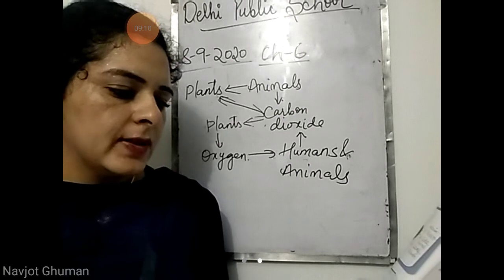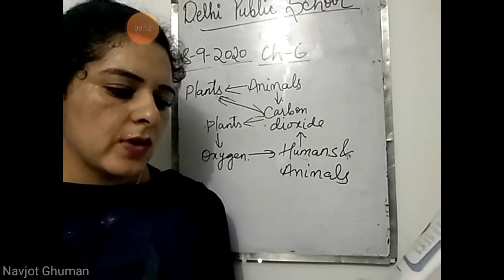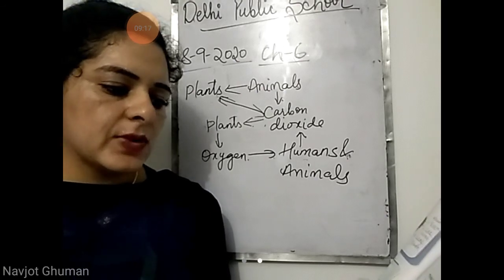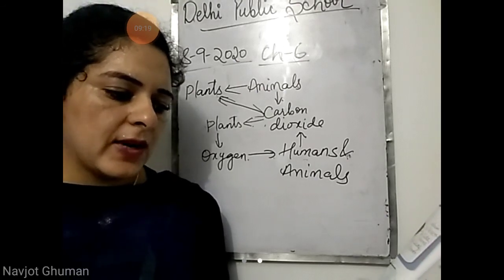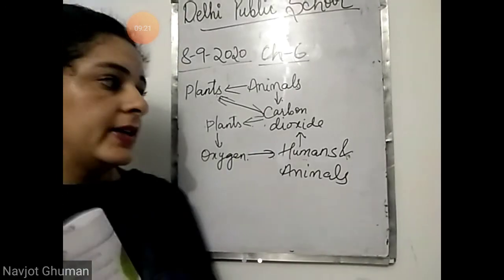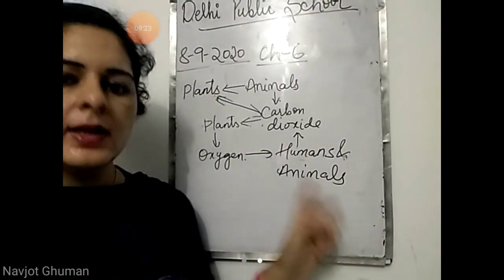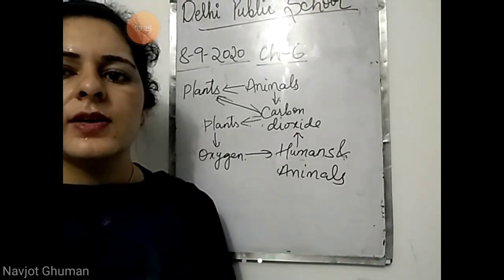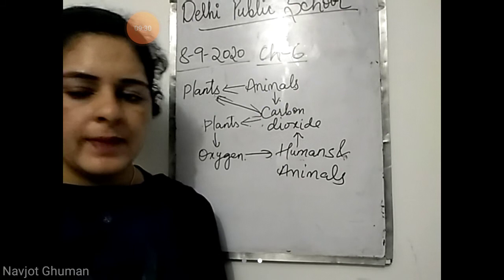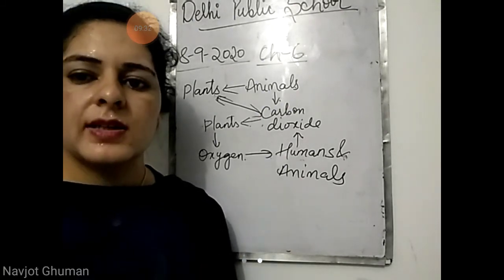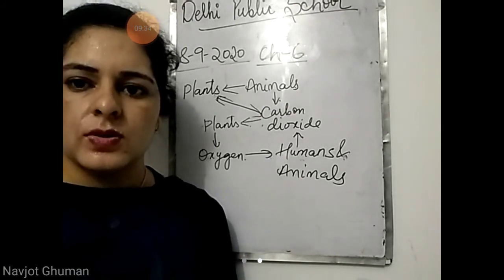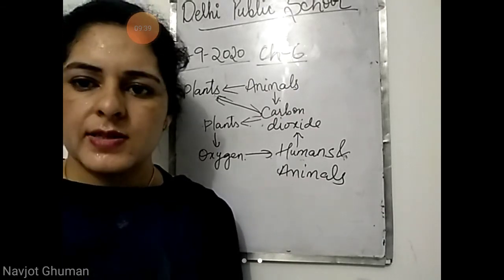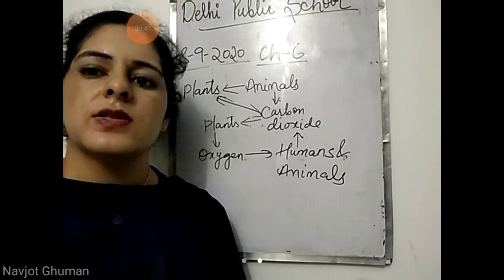Third point, besides plants also give out oxygen which is needed by animals to breathe. Animals in return give out carbon dioxide which is needed by the plants for photosynthesis. The same point that I have explained to you over here, कि plants, they release oxygen that is needed by humans and animals to breathe. वो ऑक्सीजन देते हैं जो हमें चाहिए ब्रीथ करने के लिए, and animals also. And opposite to that, animals and humans, they release carbon dioxide that is required by plants to make food.